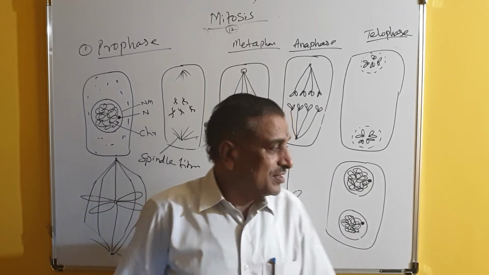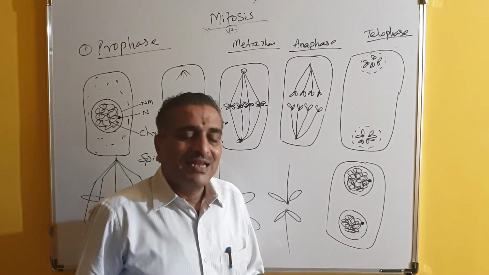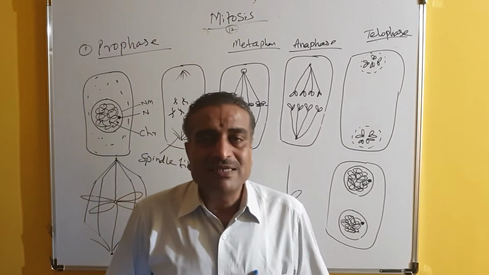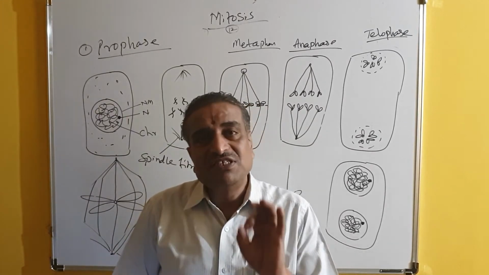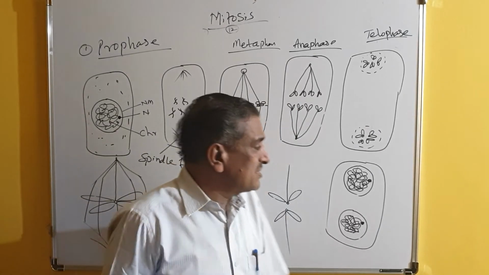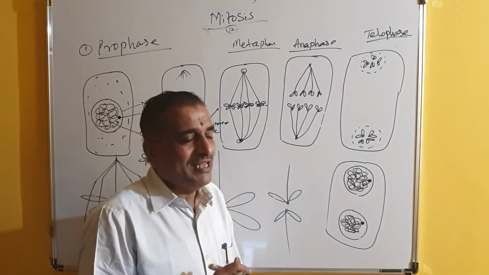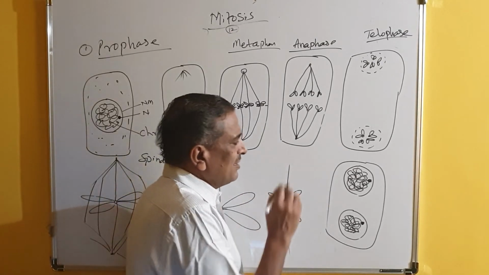Karyokinesis is over. After this karyokinesis, another division takes place, that is called cytokinesis. What is cytokinesis? Division of cytoplasm is called cytokinesis. How does it start? In the case of plant cells, I am telling, I am not concerned about animal cells. I will just tell you what happens.